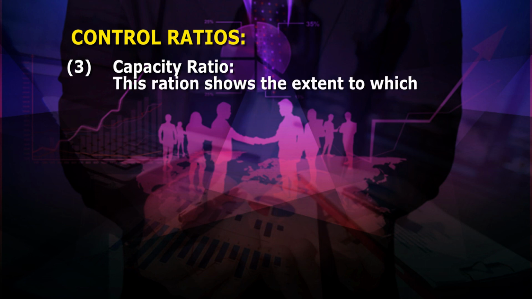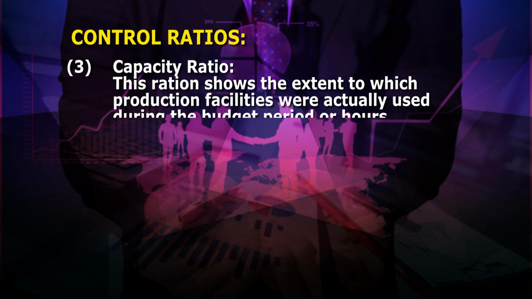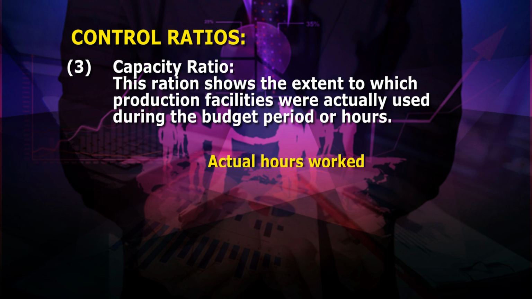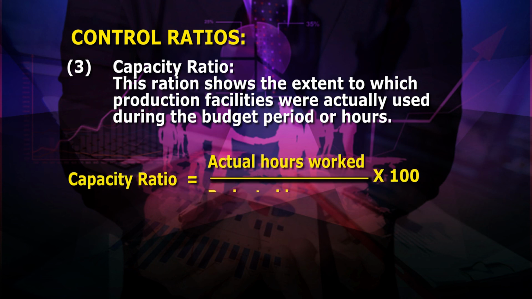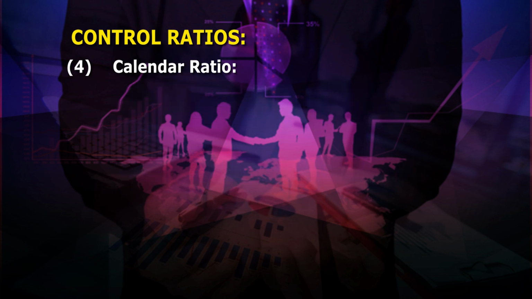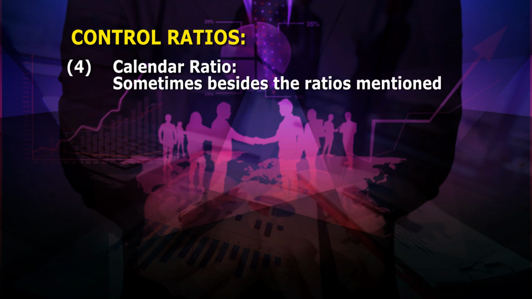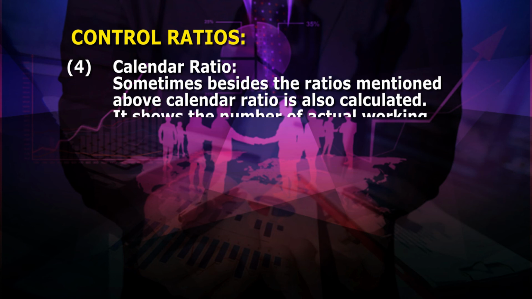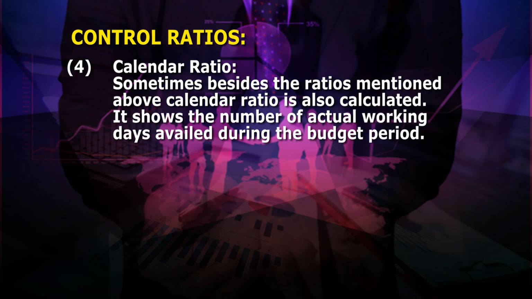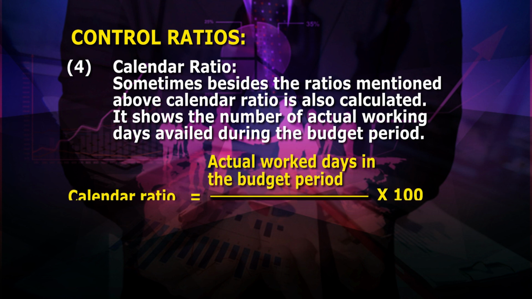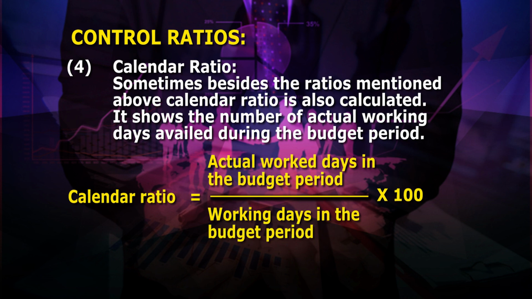Now, we come to the third ratio, capacity ratio. This ratio shows the extent to which production facilities were actually used during the budget period or hours. The equation to calculate the capacity ratio is actual hours worked upon budgeted hours into 100. The fourth ratio, calendar ratio. Sometimes besides the ratios mentioned above, calendar ratio is also calculated. It shows the number of actual working days availed during the budget period. The equation for calculating calendar ratio is actual working days in the budget period upon working days in the budget period into 100.